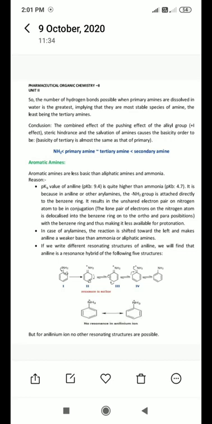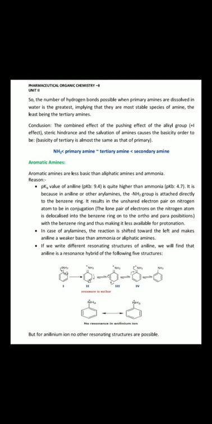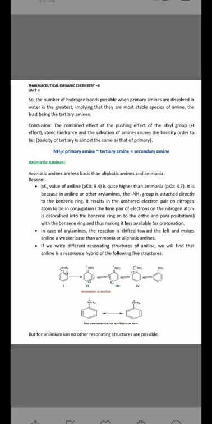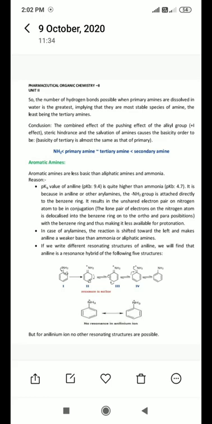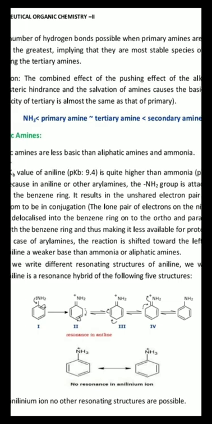If any compound or molecule possesses different resonating structures, then it could be a more stable compound. If it is more stable, then it is less available for the reaction. So if the compound is stable, then it is less available for the reaction. Likewise, here in the aniline, you just look at the screen.